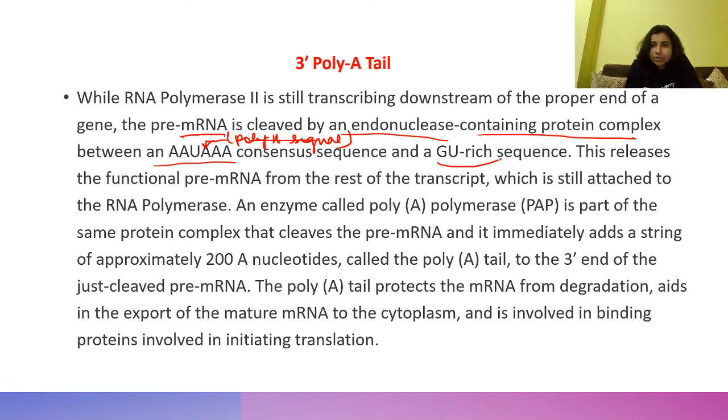And this is the GU-rich sequence. This releases the functional pre-mRNA from the rest of the transcript, which is still attached to the RNA polymerase. An enzyme called poly A polymerase is part of the same protein complex that cleaves the pre-mRNA, and it immediately adds a string of adenines. We will see it here in detail.